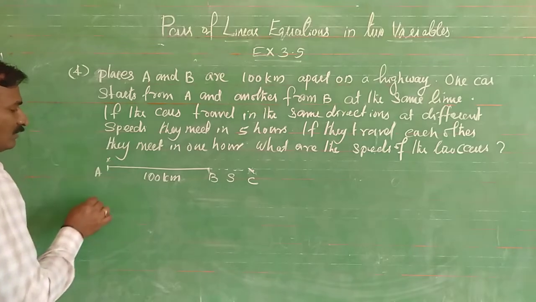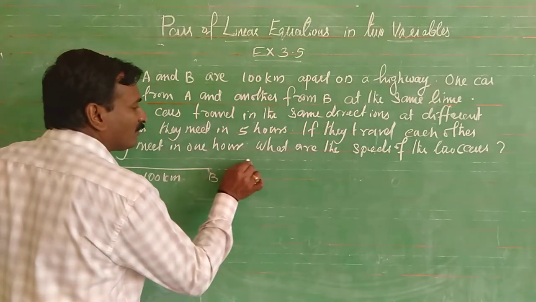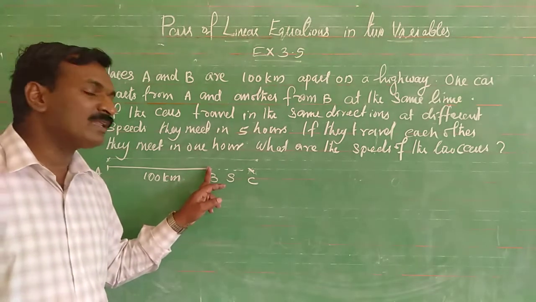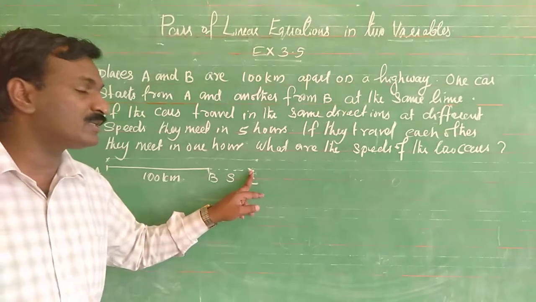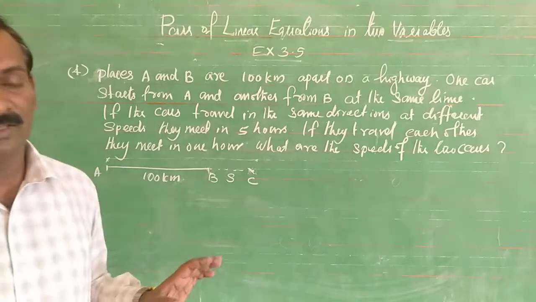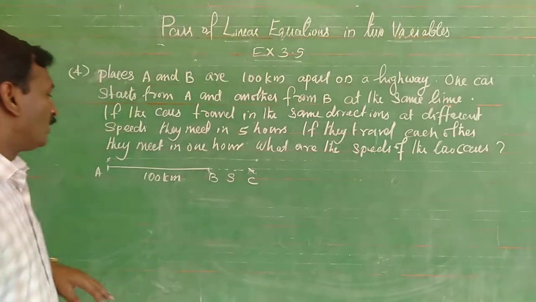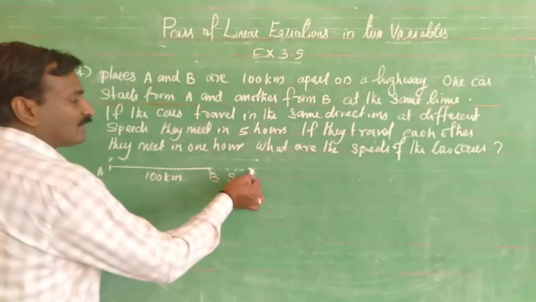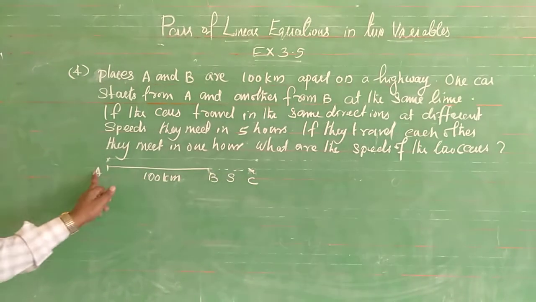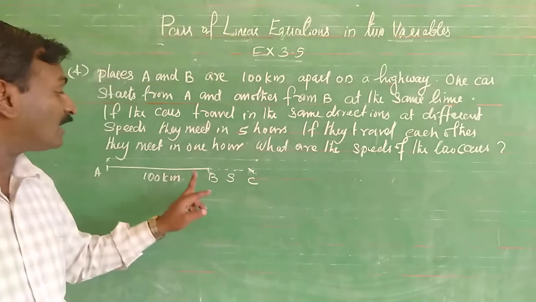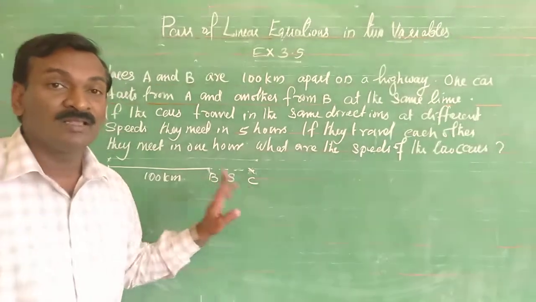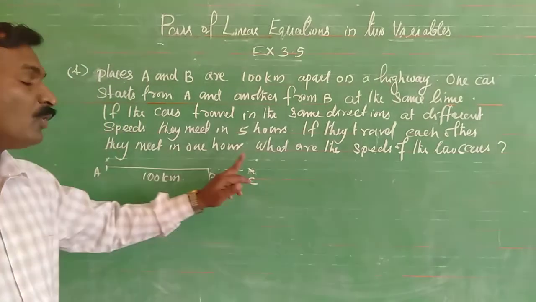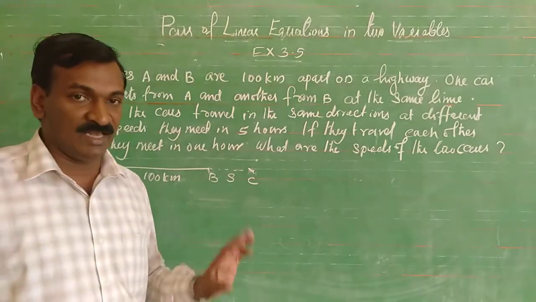The first car is starting from here and will meet at C, and the second car is starting from B and will meet at C together after 5 hours. The first car is traveling more distance, the second car less distance. The first car travels A to C, the second car travels B to C, and the time is 5 hours. The speed of the first car is more and the speed of the second car is less.